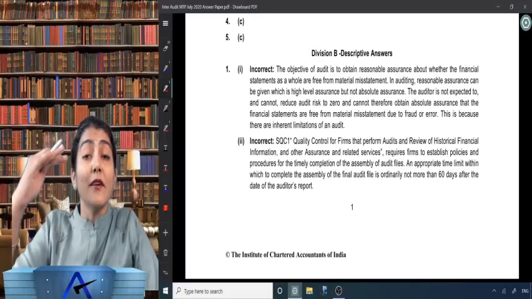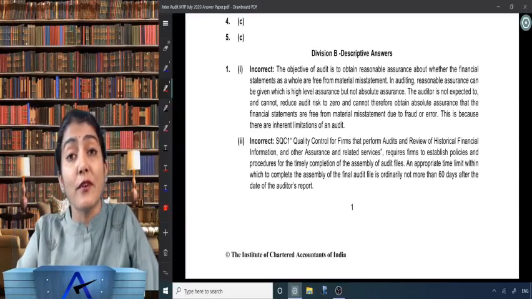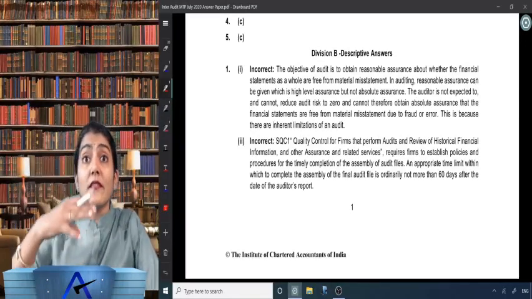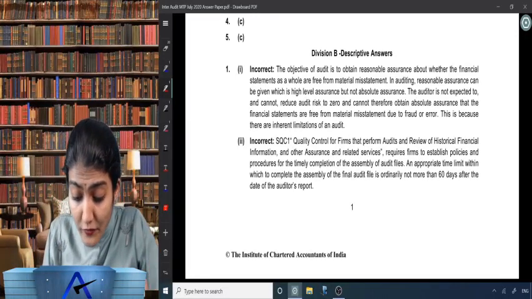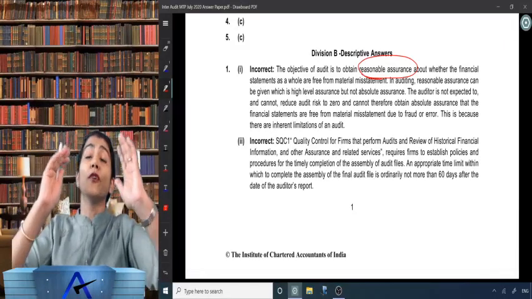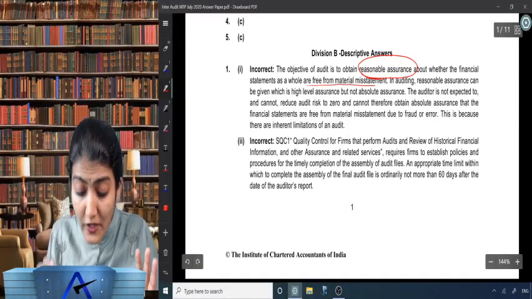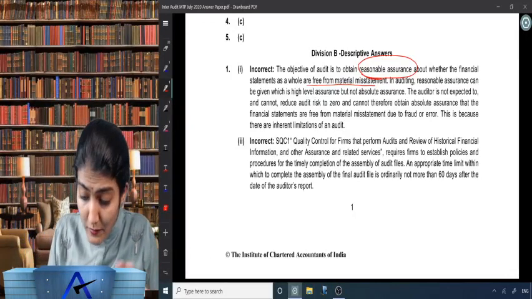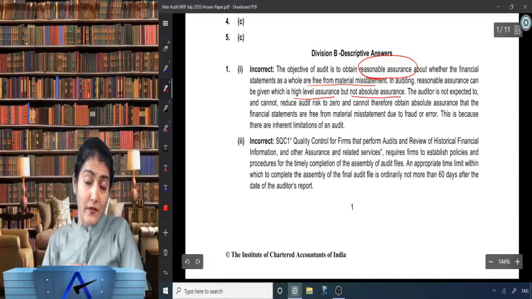So can the auditor reduce the audit risk to zero? No, due to the inherent limitations of an audit. And the evidence obtained by the auditor is mainly persuasive rather than conclusive in nature. Right, so the objective of the audit is to obtain a reasonable assurance, right? SA 200's overall objective is about whether the financial statements as a whole are free from material misstatement. In auditing, reasonable assurance can be given, which is a high level of assurance but not an absolute assurance.